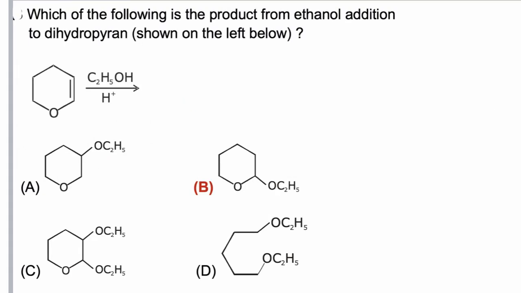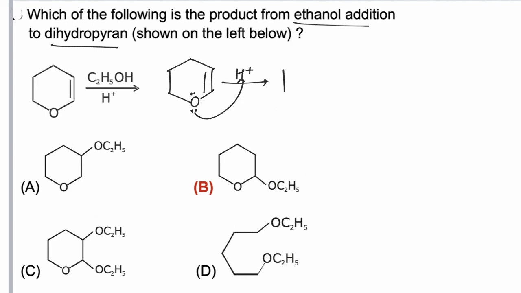In this question we have to find the product when ethanol is added to dihydropyran in acidic medium. So first of all, in acidic medium, the cyclic ether gets protonated. After donating a pair of electrons to hydrogen, it will be converted to this molecule.